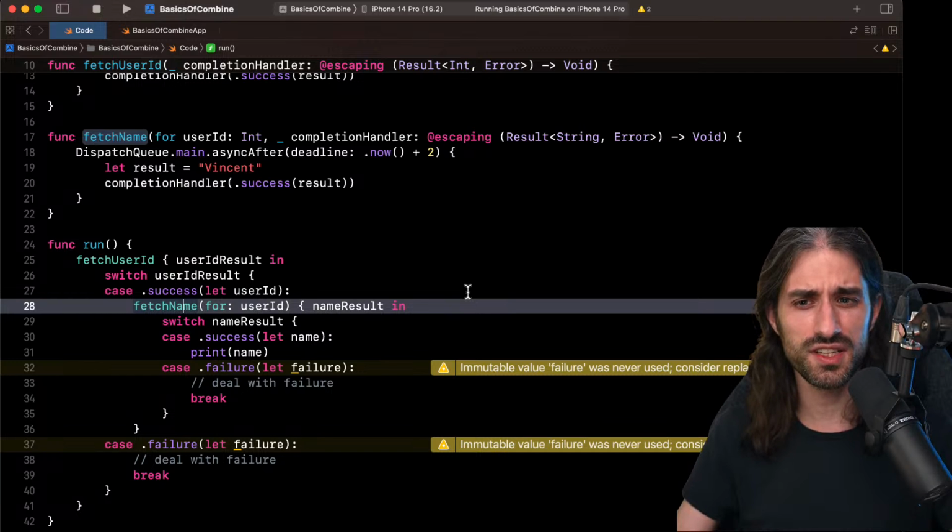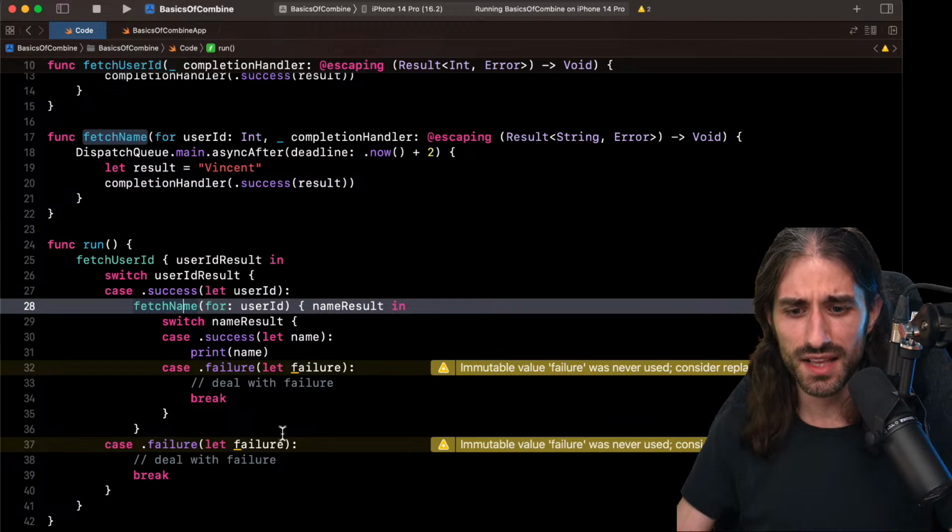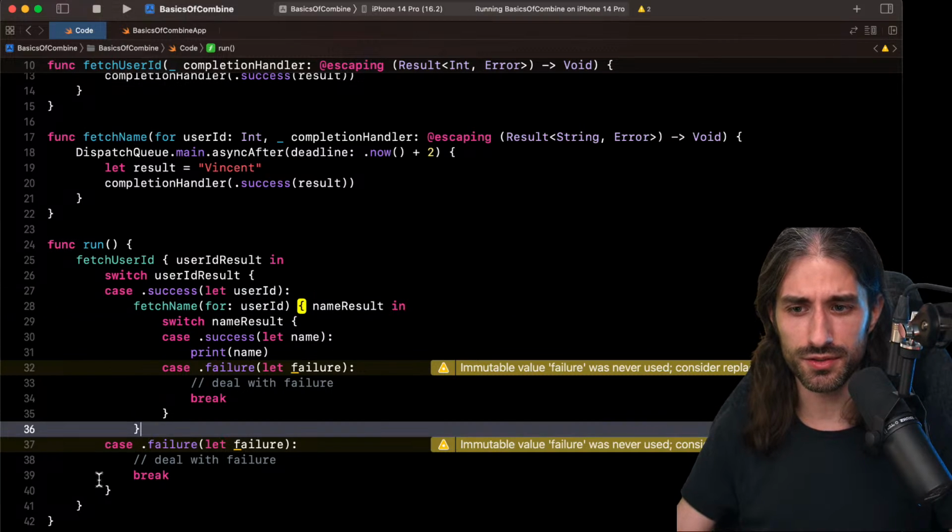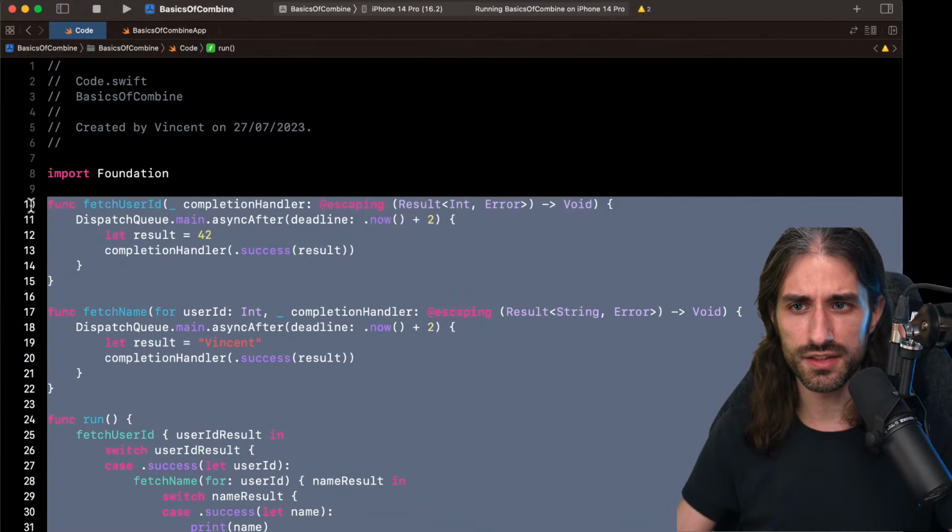And with iOS 13, I think only a few parts are missing. You can always re-implement them yourself. They're not that hard to re-implement. So what is Combine about? I'm going to remove this code.